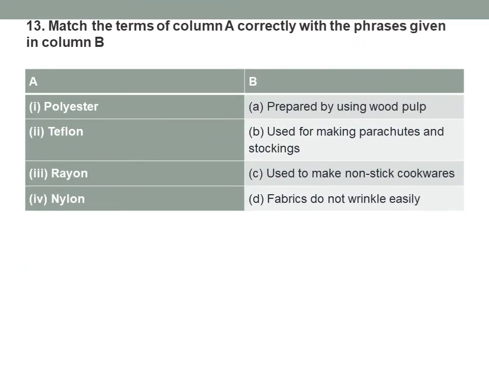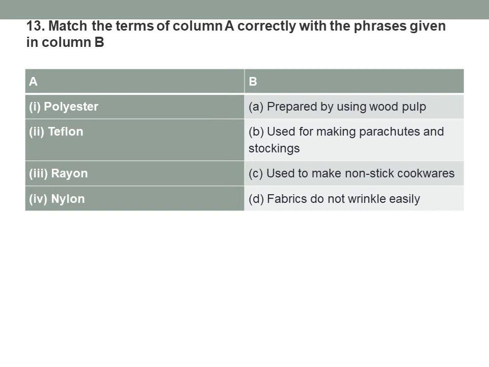Now this is the match the following that they have given. We have to match the correct option. Here first A, it is polyester, and if you see the B option, the match for polyester will be fabrics that do not wrinkle easily. Teflon. You might have seen the non-stick cookwares where the black coating comes, that is Teflon. So it is used to make non-stick cookwares.